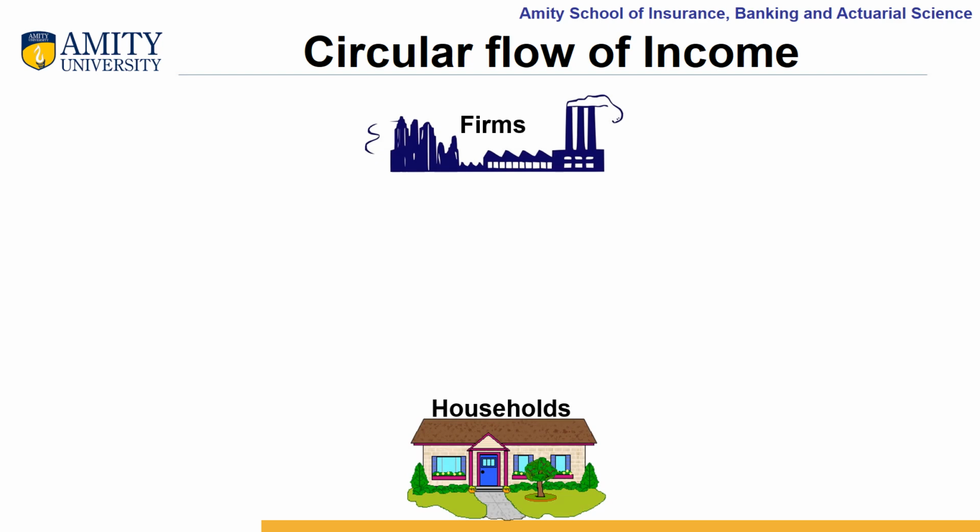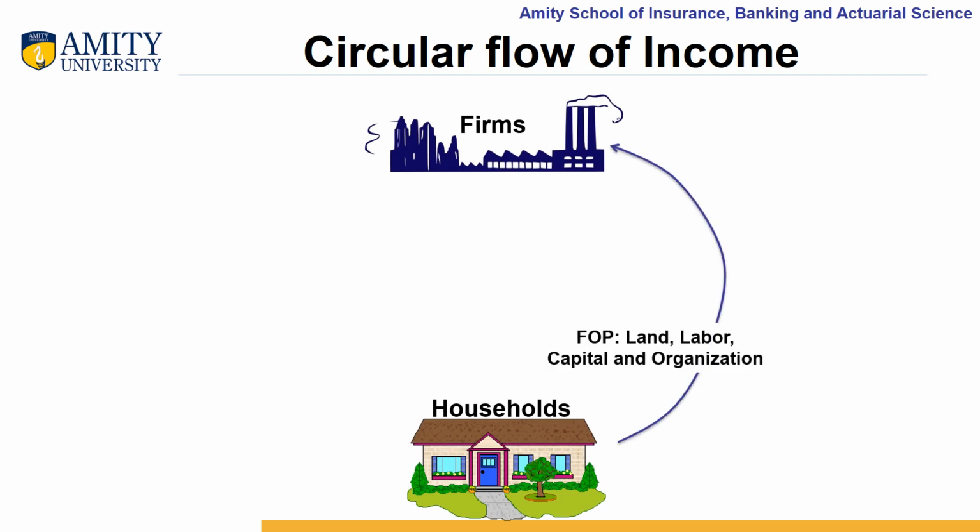These households provide these factors of production to the organizations or business firms in the form of land, labor, capital, and entrepreneurship. As a result, these business firms will start operating, they will produce different goods and services. Now, for providing these factors of production to these organizations and business firms, these business firms will pay back to the households in the form of factor incomes.